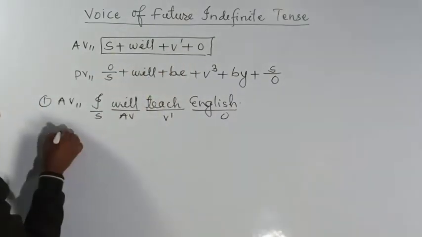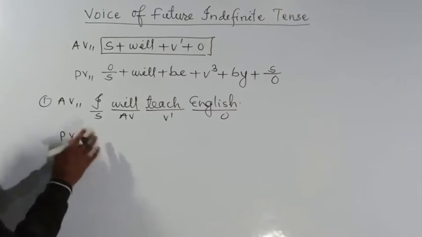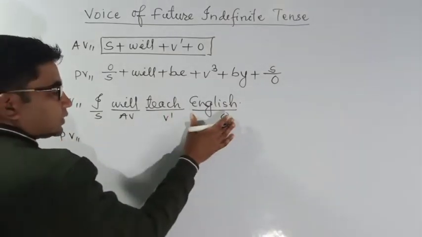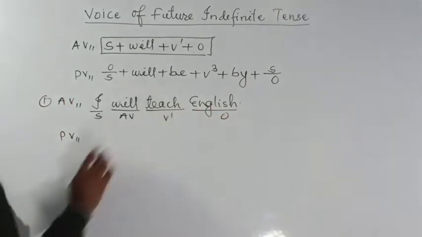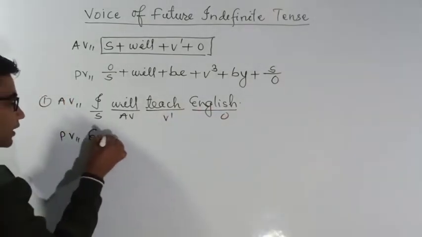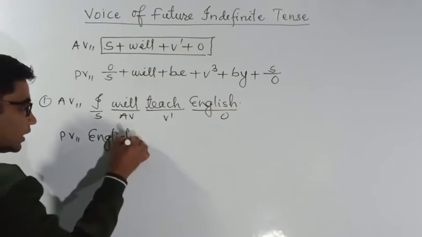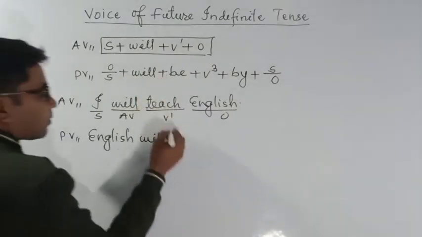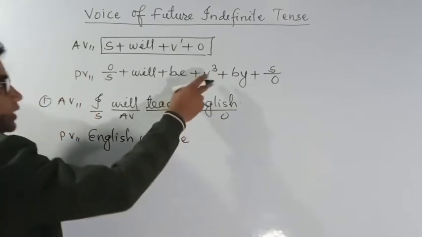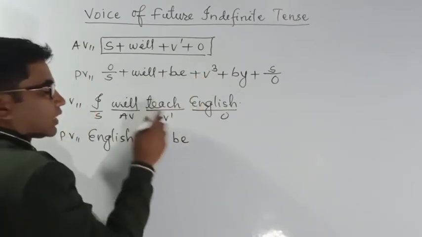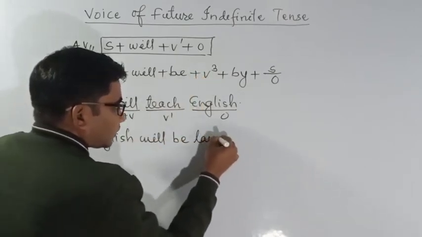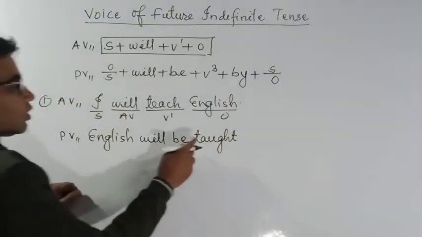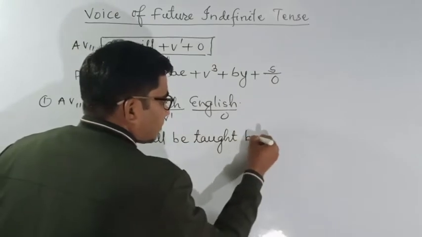So let's change it into passive voice, object to subject. That means in the place of the subject you have to write English, because English is playing the role of the object. So I can write here English. After then will, because our rule is saying that. After then be is also compulsory. After then V3; here teach is available, so I can write taught. Taught is the V3 of teach. English will be taught. After then our rule is saying by.